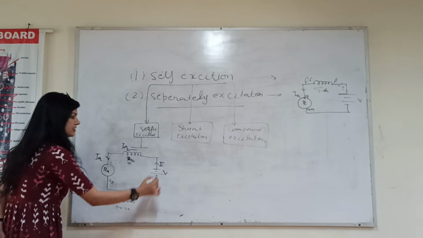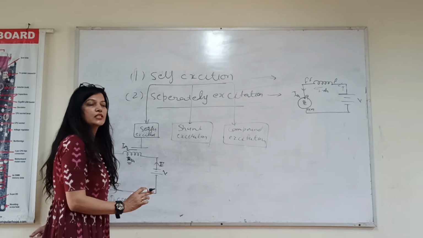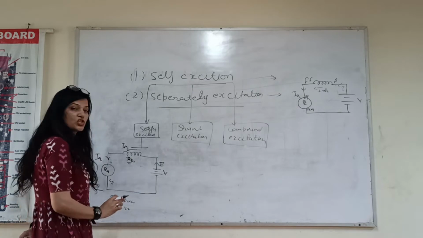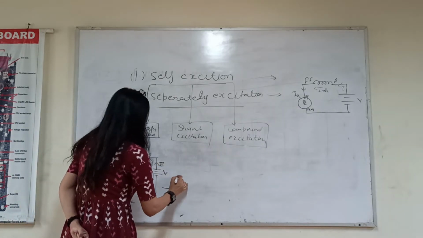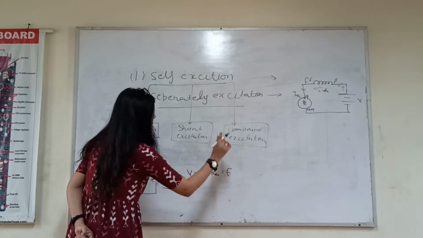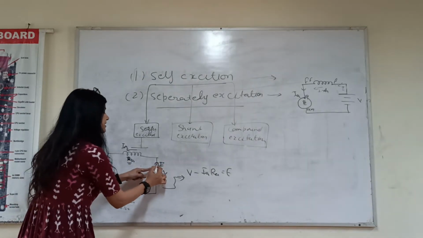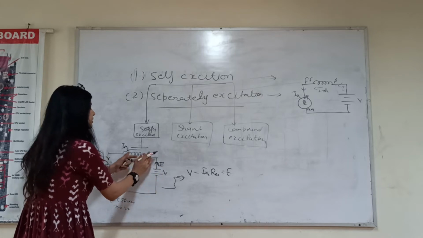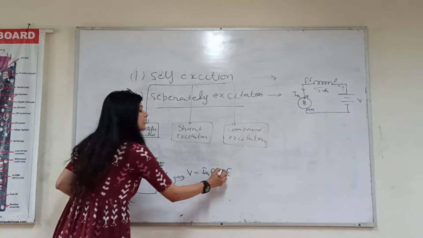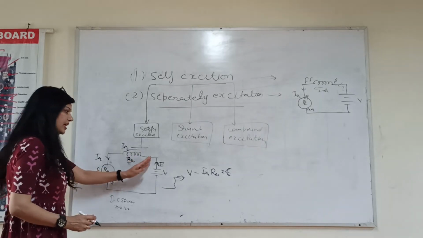According to this, if you remember one equation, the voltage equation, or the relation between voltage and EMF, then the EMF equation of DC motor we already discussed: V minus IA RA is equal to E. You remember it? V is the voltage, and then we reduce the voltage drop across this circuit. The EMF induced is equal to V minus the voltage drop across the circuit, IA RA.